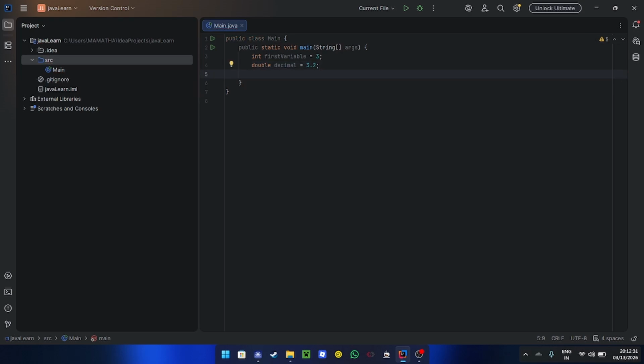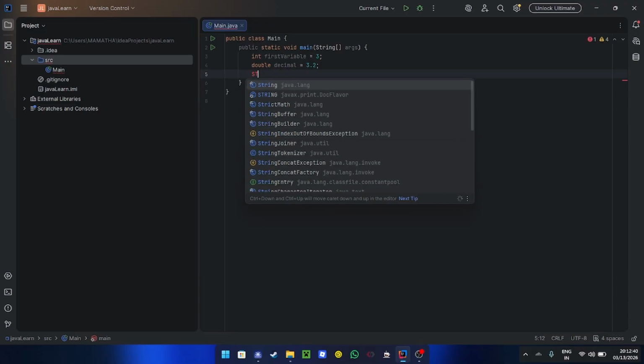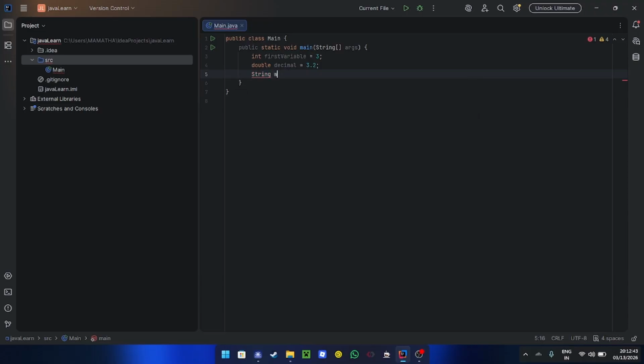Now, if you wanted to put in a word for your variable, you would have to type in String. word is equal to, now this is important, all strings, or a series of characters, must be represented inside double quotation marks. That's important. So I'll say "hello world", right?